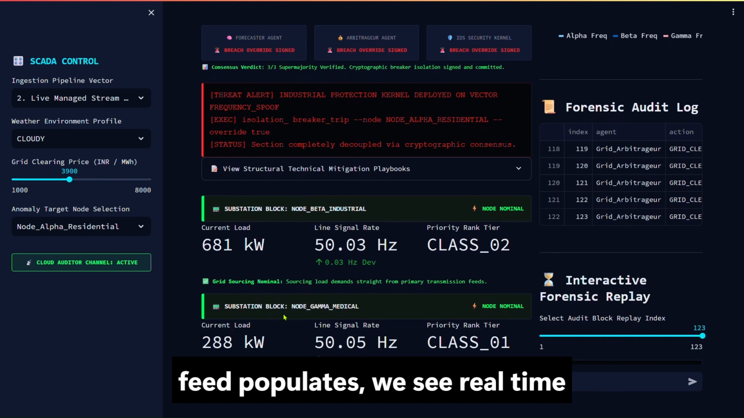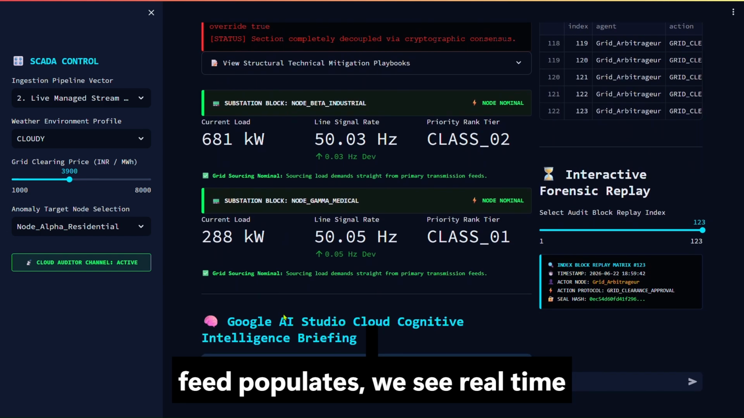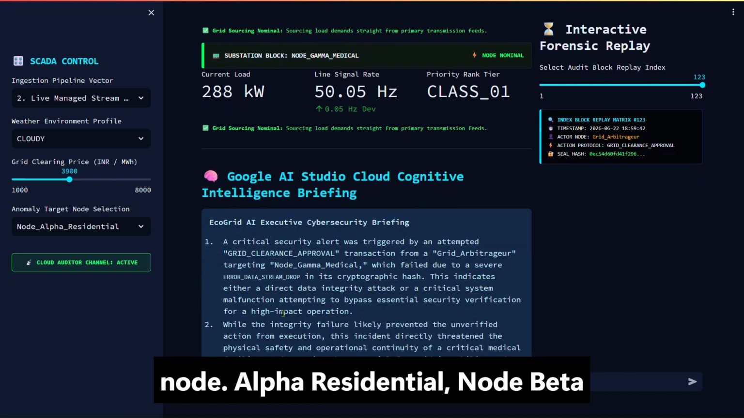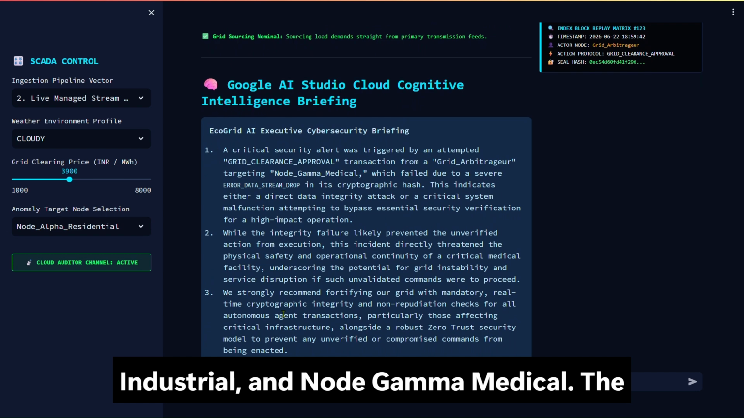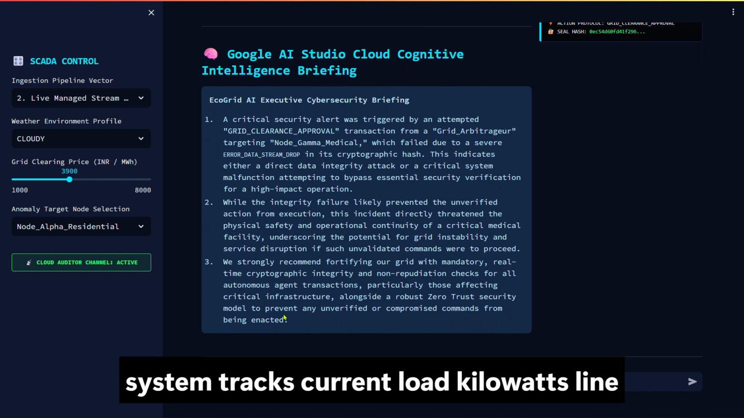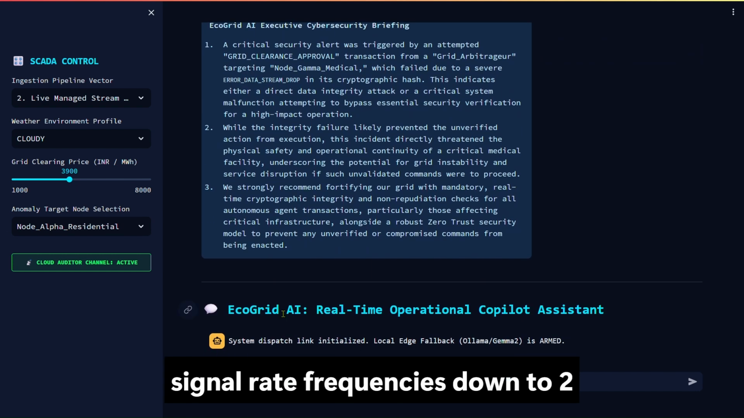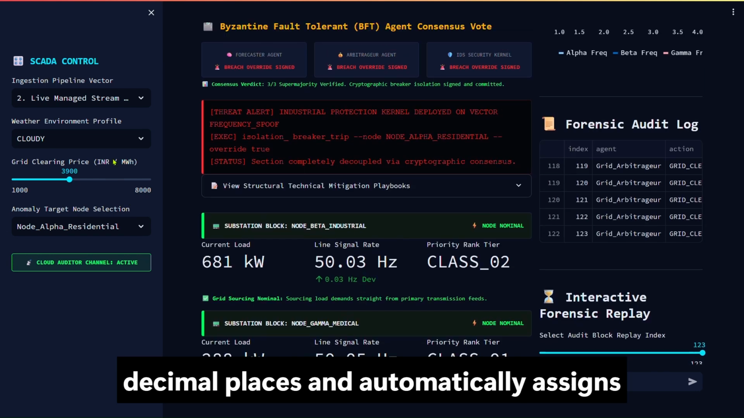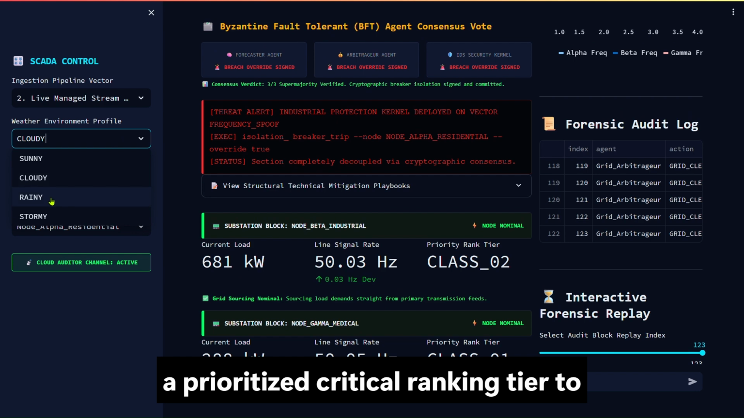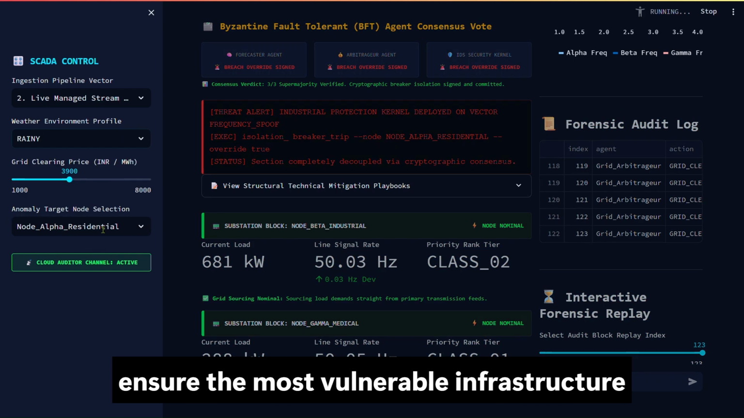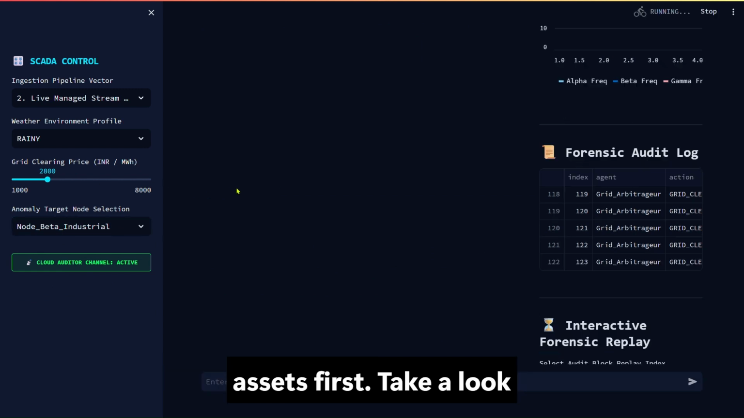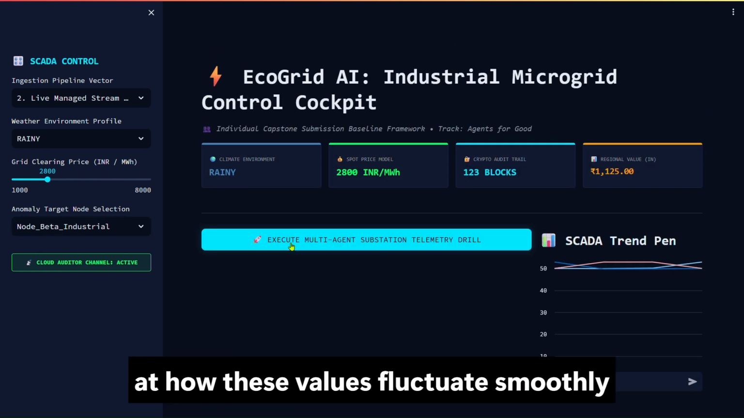As the dispatch feed populates, we see real-time reporting from individual critical points: node alpha residential, node beta industrial, and node gamma medical. The system tracks current load kilowatts, line signal rate frequencies down to two decimal places, and automatically assigns a prioritized critical ranking tier to ensure the most vulnerable infrastructure components receive emergency balancing assets first. Take a look at how these values fluctuate smoothly across the network.